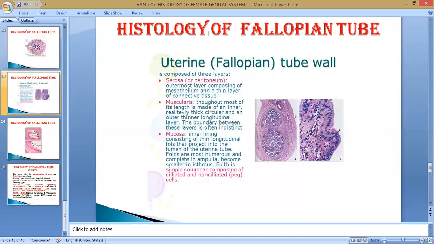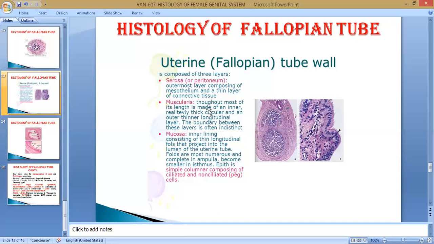Again, you see, this is the fallopian tube. This is the innermost layer, and this is the outermost. The outermost layer is known as tunica serosa. It comprises mesothelium and a thin layer of connective tissue fiber. We have already discussed nerves, blood vessels, and lymphatics. The muscularis runs throughout the length, with the inner circular and outer longitudinal layers. The outer longitudinal is thinner, and this is the thickest.